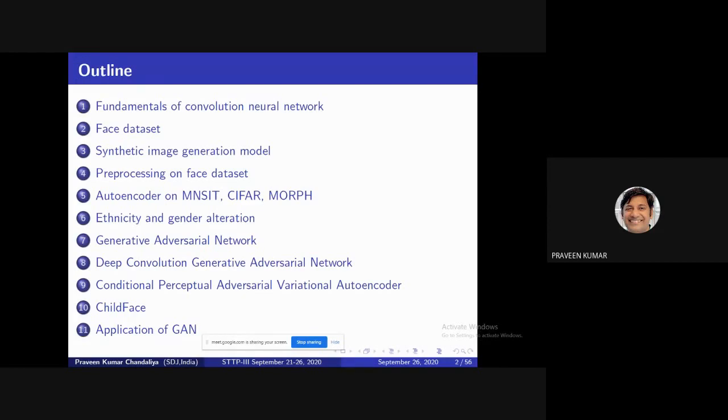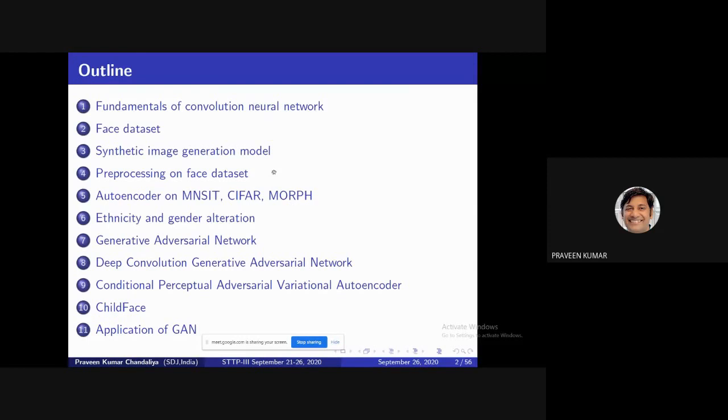For the autoencoder, we have developed this program on three state-of-the-art datasets. MNIST, a grayscale image dataset, 28 by 28. Next we go to the CIFAR dataset, a Canadian dataset of different types of animals. We use the 10 classes of this dataset, and the image size is 32 by 32, an RGB image, so it has 3 channels. Then the MORPH dataset, which we purchased from the UC Berkeley library. We discuss our autoencoder on this MORPH dataset also.